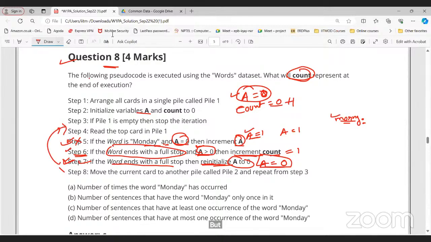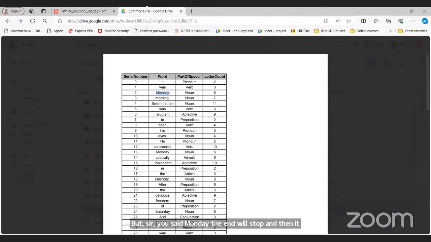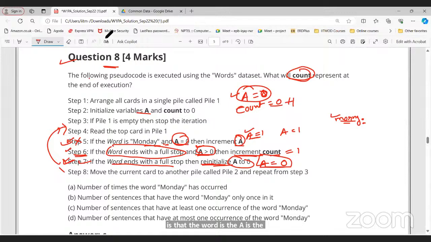Now go to the next step. Again, just find out Swaminathan. Was Swaminathan not Monday? Also, it does not end with full stop. So what can you say from this particular thing? Now just go through the options. If you understand this, now the word Monday has occurred. Can we say that? No, sir.